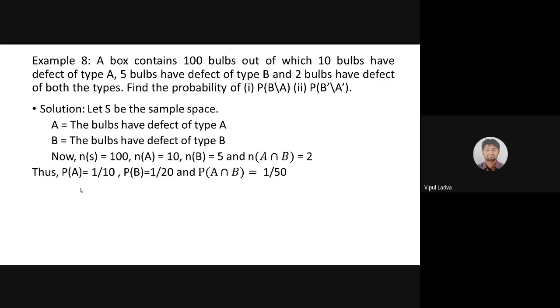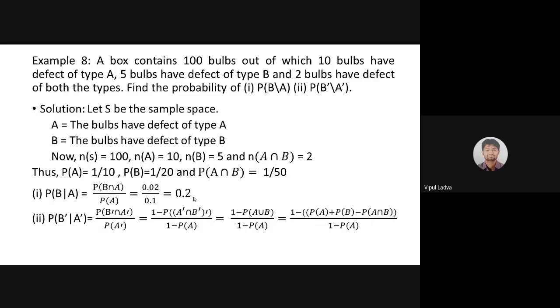So this is the probability that the selected bulb is having defect of type A, defect of type B, and both the A and B kind of defect, which is 1 by 50. This is simple. Now, first of all, let us try to find probability of occurrence of event B under the condition event A has already occurred. As per the formula, B intersection A divided by P of A, and we have already collected that data. A intersection B or B intersection A is 1 by 50, which equals 0.02. So 0.02 divided by 1 by 10, that is 0.1, so it will be 0.2.